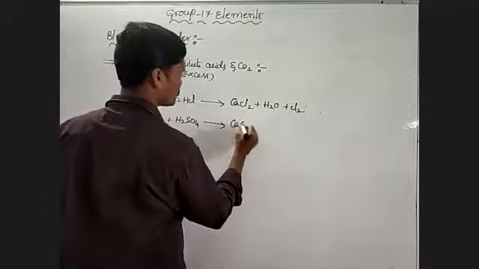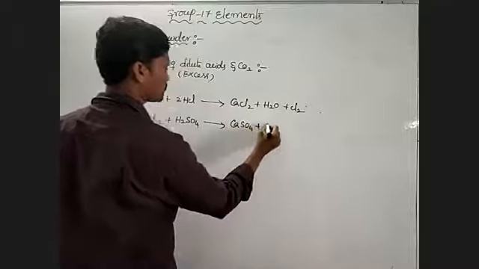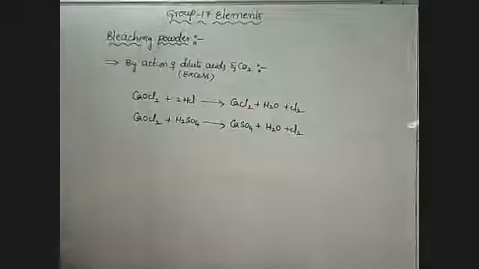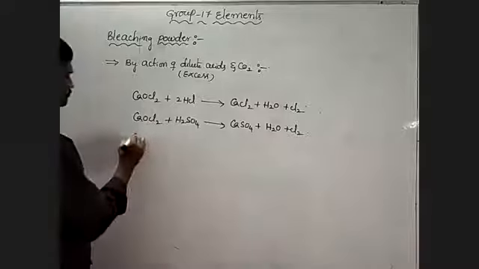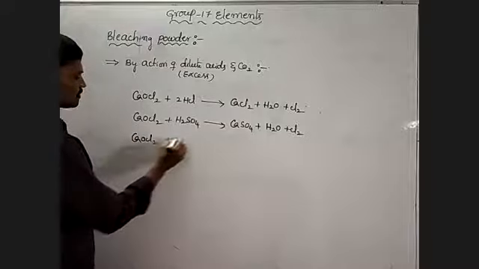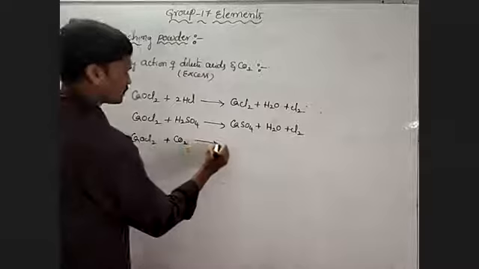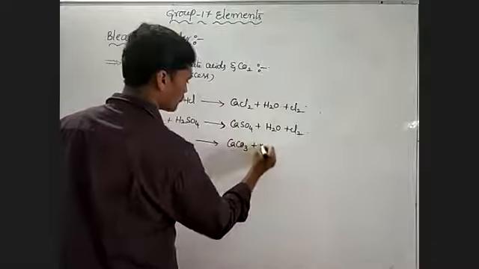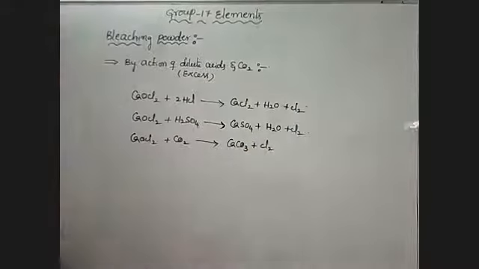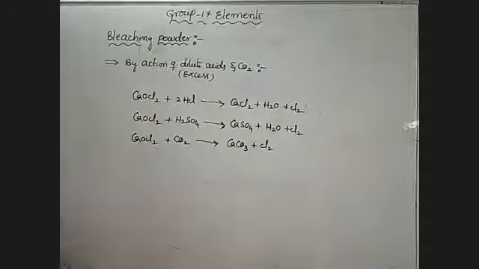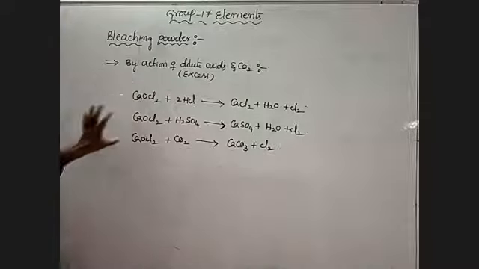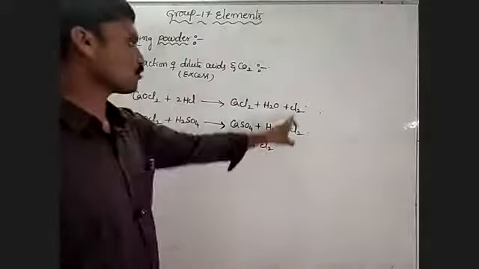It forms calcium sulfate, water and Cl2. This bleaching powder combines with CO2, carbon dioxide. It forms calcium carbonate and chlorine. Okay. Among these three reactions, chlorine is formed.